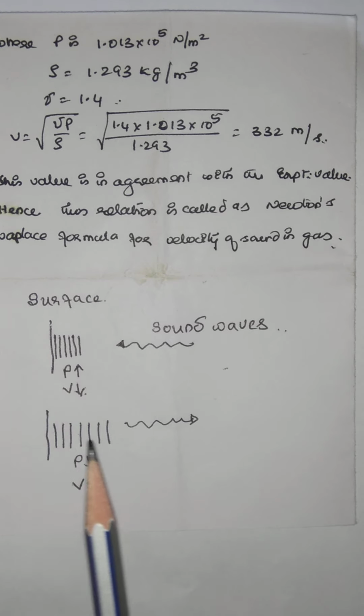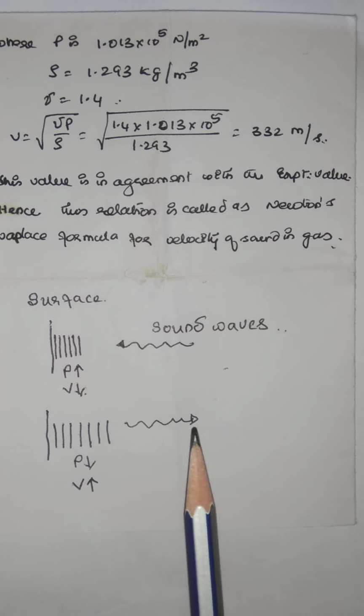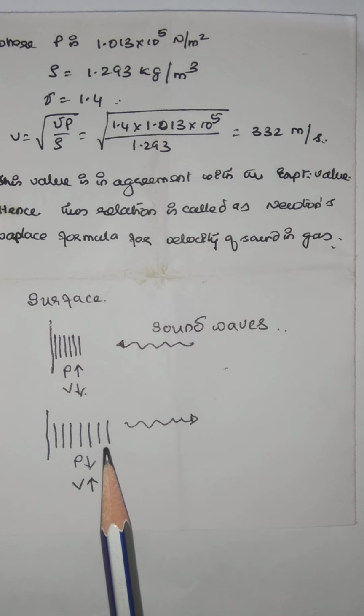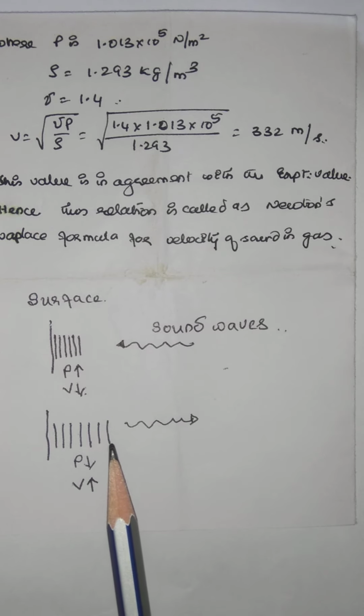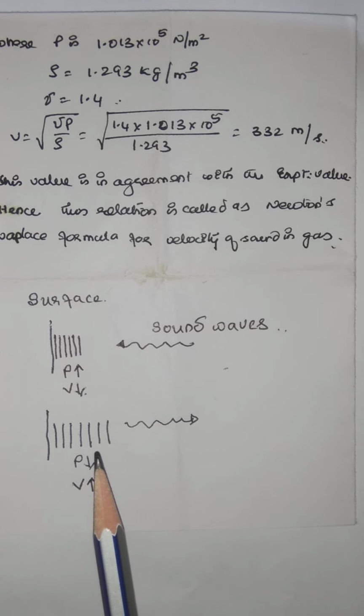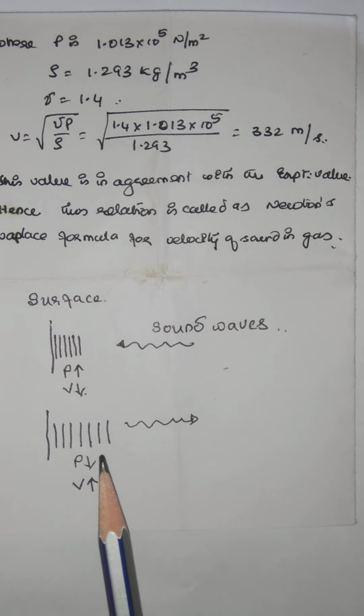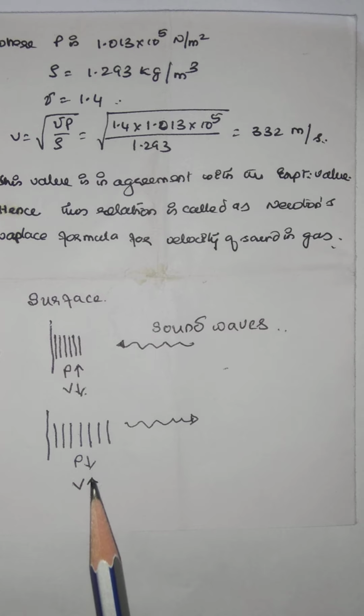When this sound wave is reflected, the pressure decreases by increasing the volume. That is called rarefaction.